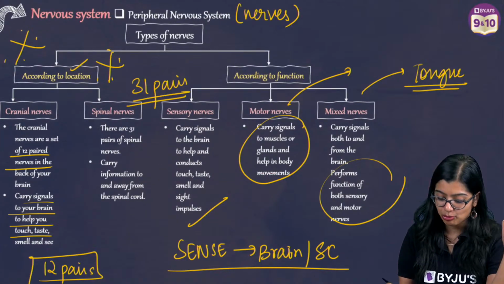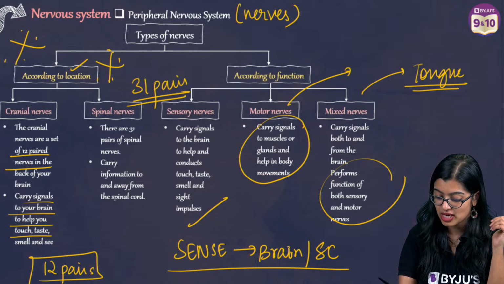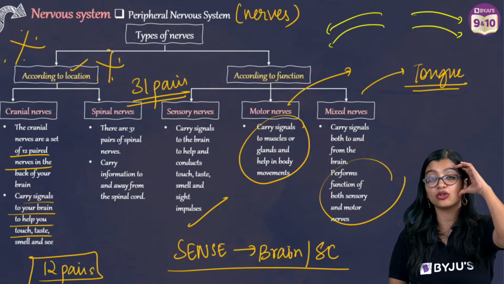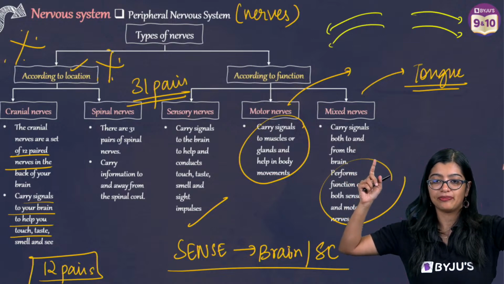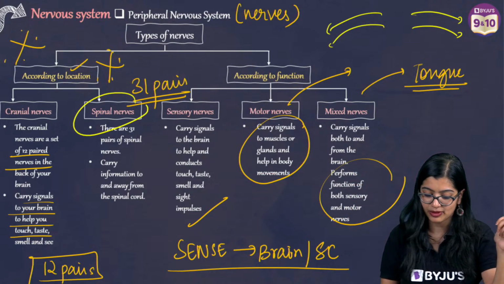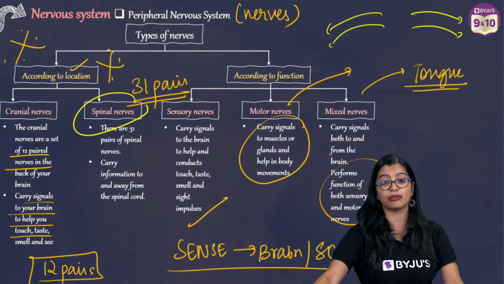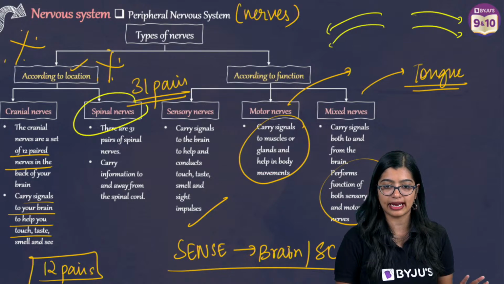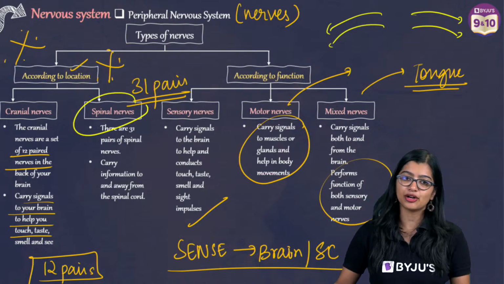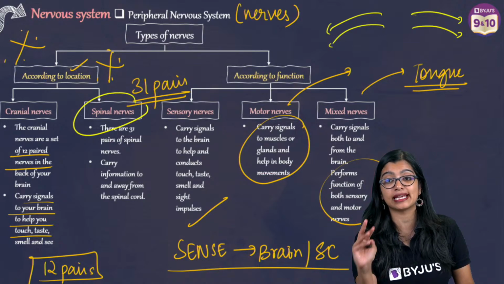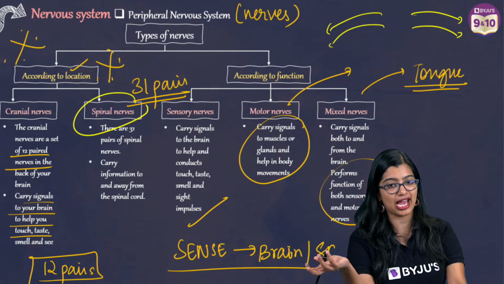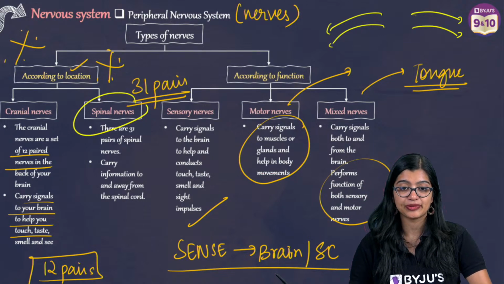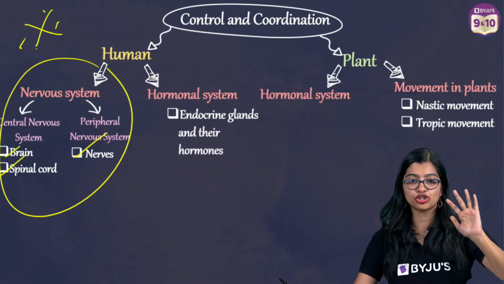Now cranial and spinal nerves. Like I said, cranial nerves are those which emerge from the brain, right? So they go to and fro to the brain. Similarly, spinal nerves carry information to and away from the spinal cord. So that is what we mean by cranial, right? Which part controls voluntary action? It is your cerebrum that controls your voluntary action. All right? Are we clear, everybody? Are we clear? Yes? Good to go.